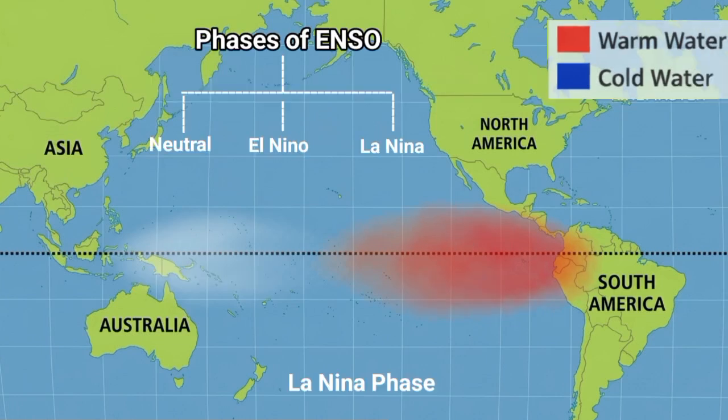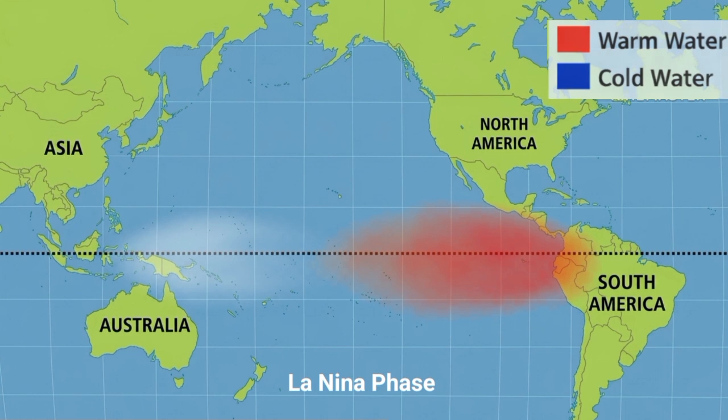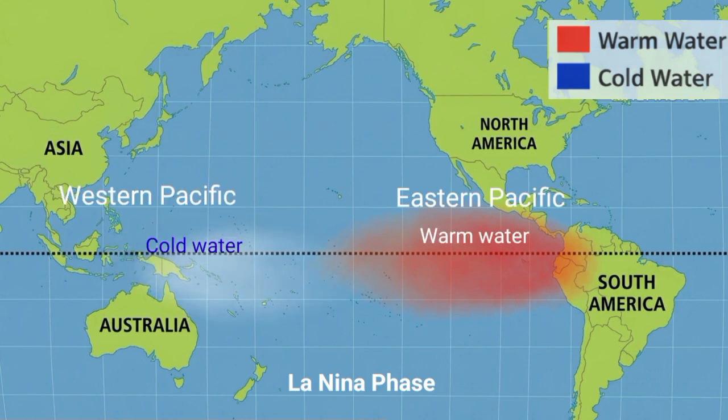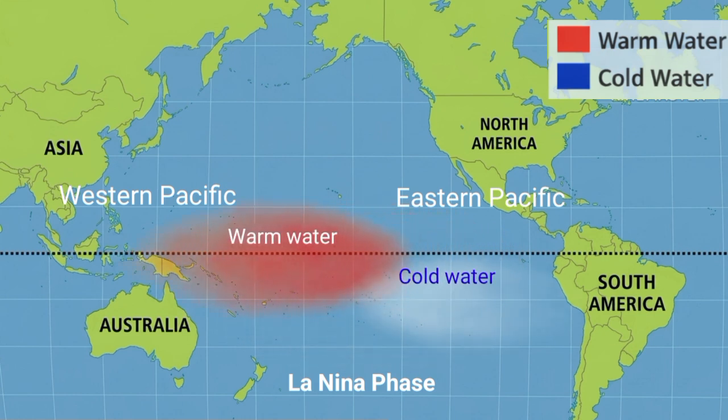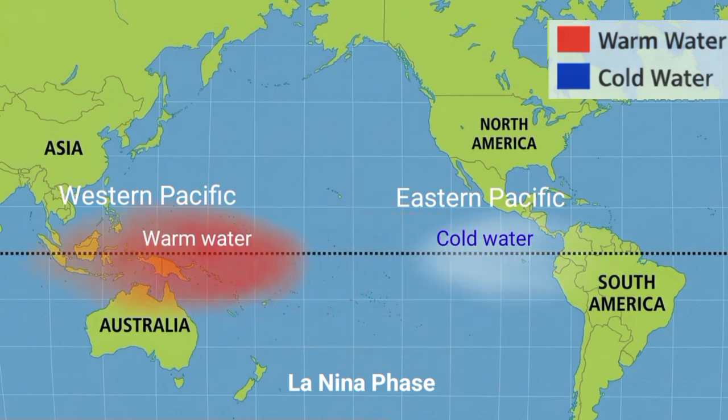Now, understanding La Nina. Whatever happens in El Nino, La Nina does the opposite. As I already told you, naturally the ocean always tries to maintain a balanced surface water level. In the La Nina phase, the water level is higher in the east and lower in the west. So warm water from the east will flow to the west. This warm water movement will reduce the temperature difference between the Eastern Pacific and Western Pacific.